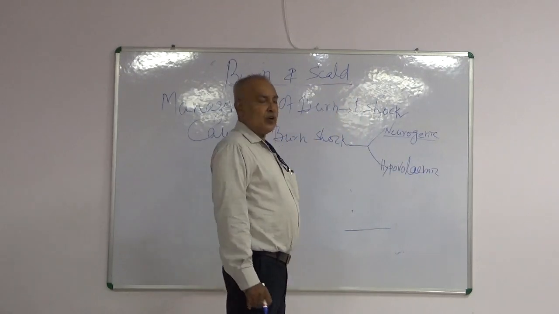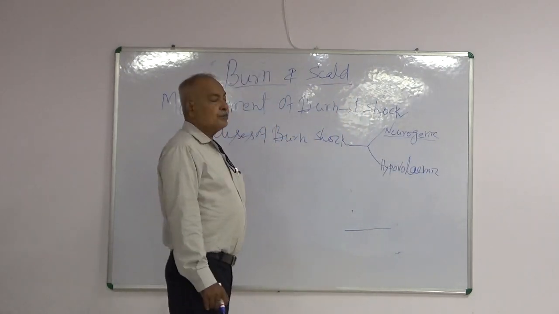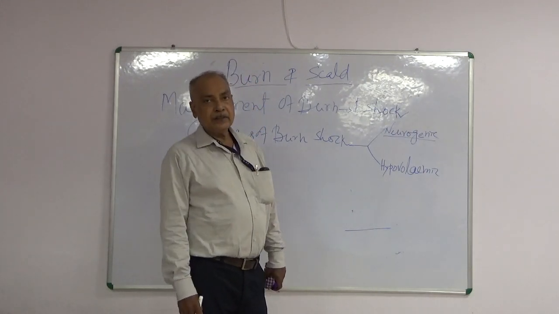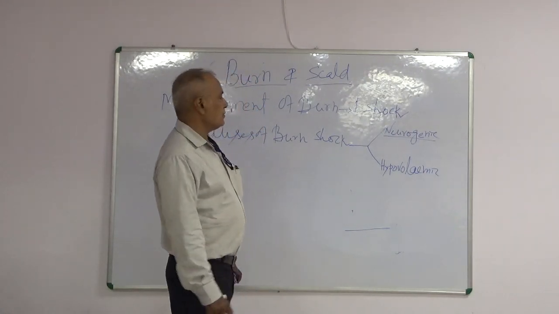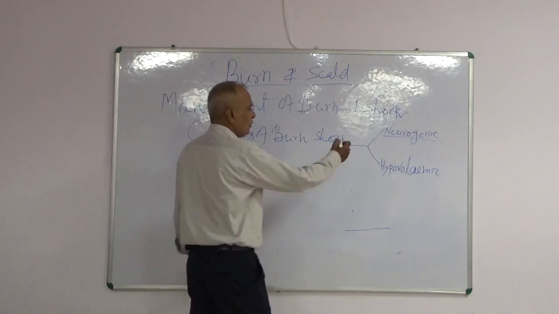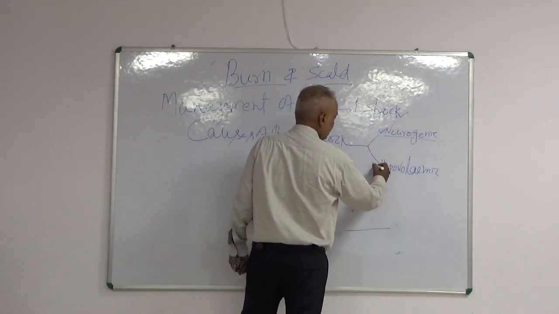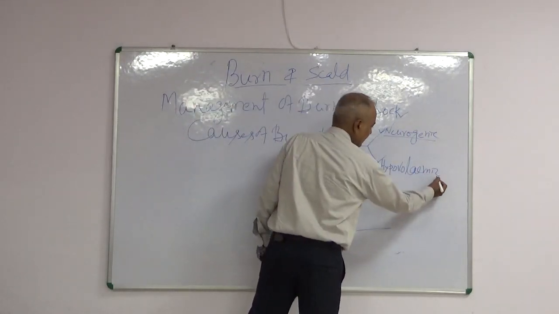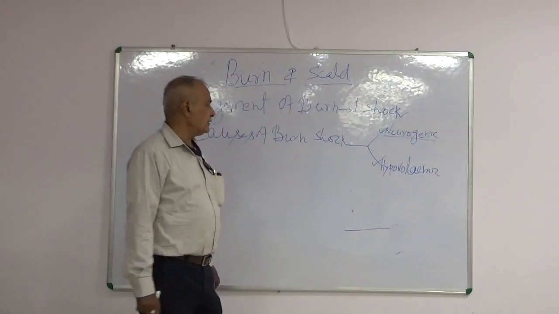First is neurogenic cause. Neurogenic is pain. The pain which occurs in burn that leads to shock. This is neurogenic cause. Second is hypovolemic. In hypovolemic, what happens?